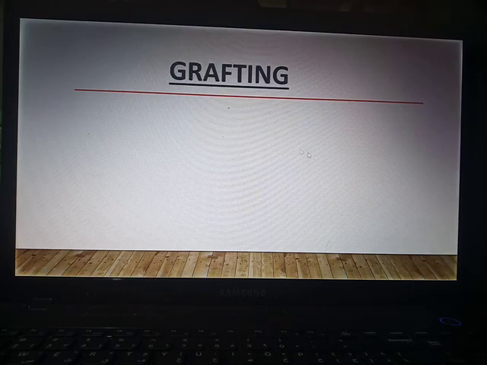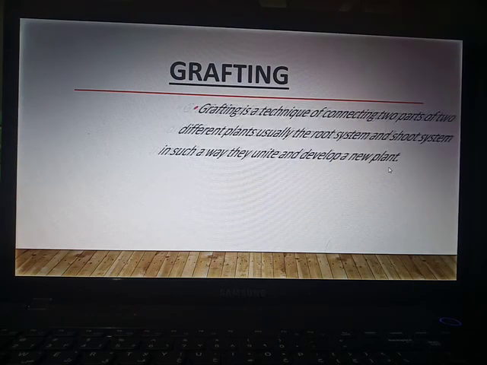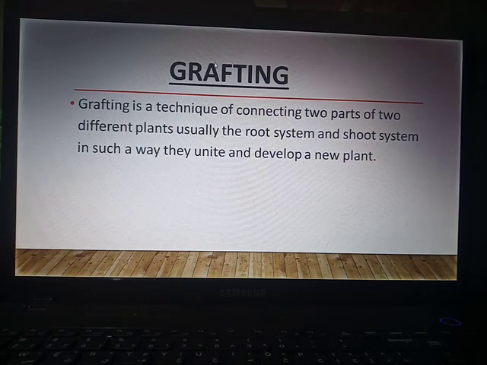Coming to the next topic, that is grafting. Grafting is a technique of connecting two parts of two different plants, usually the root system and shoot system, in such a way that they unite and develop a new plant. Basically, in grafting, two different parts of different plants are used to grow a new plant.